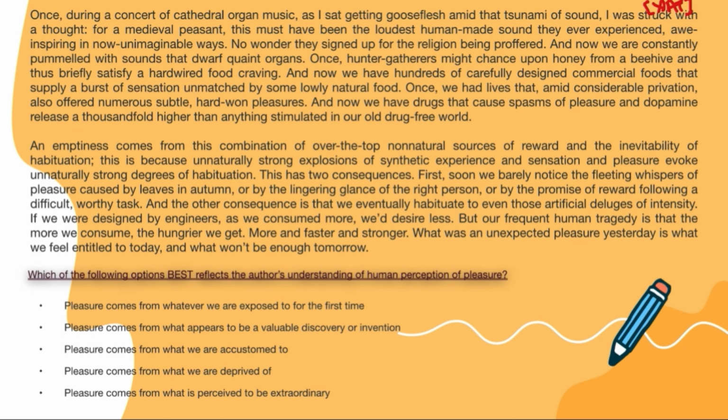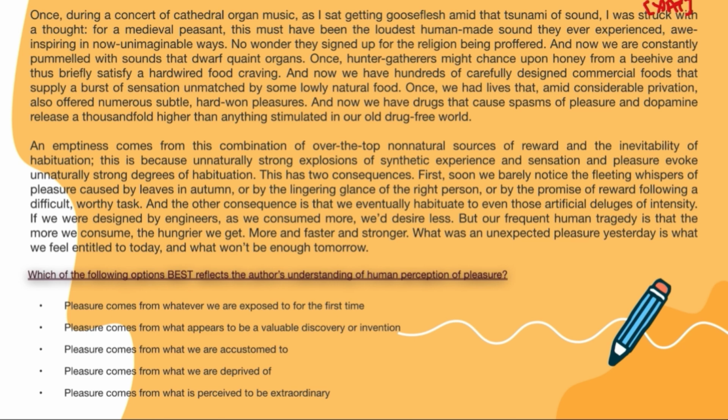So overall, this passage contrasts the simplicity and scarcity of intense experiences in the past with the overwhelming and constant stimulation of present modern life. It argues that our overexposure to powerful synthetic, artificial stimuli has led to a diminished capacity to enjoy natural and subtle pleasures, and has resulted in the cycle we just talked about, increasing desire that results in increasing desire and dissatisfaction.